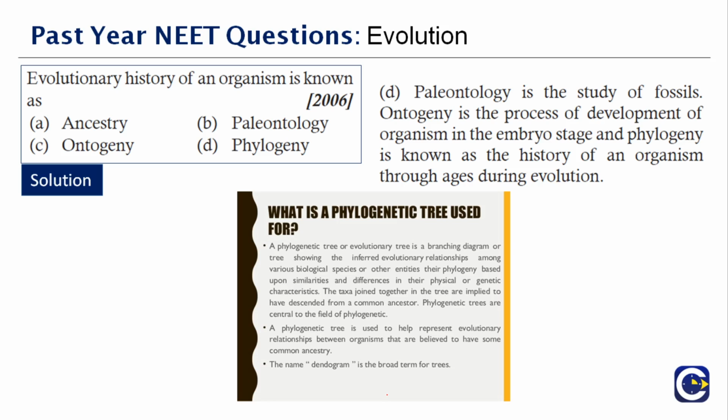The taxa joined together in the tree are implied to have descended from a common ancestor. Very important point to be noted here. Phylogenetic trees are central to the field of phylogenetics. A phylogenetic tree is used to represent the evolutionary relationship between organisms that are believed to have some common ancestry. The name dendrogram is a broad term for the tree. Therefore, the right answer to this question is option D.